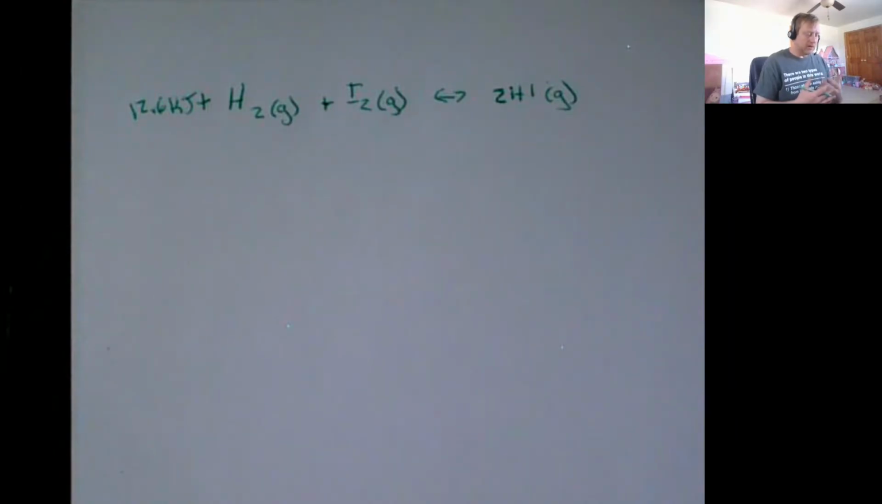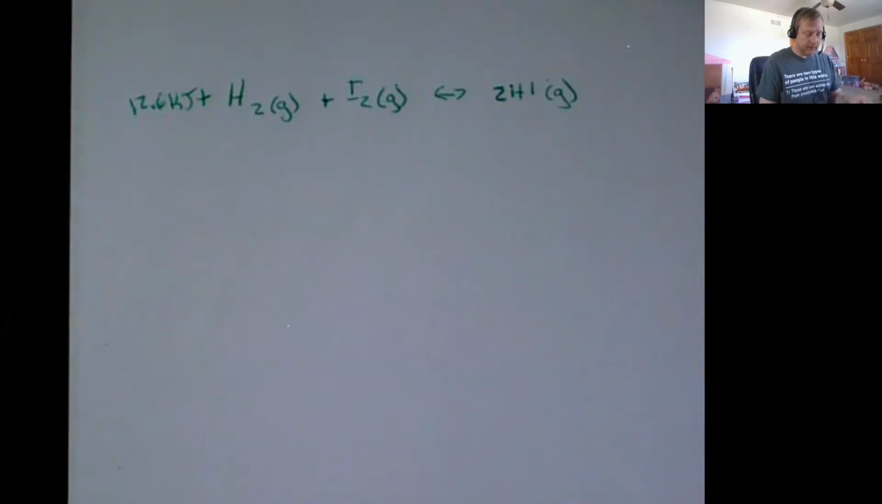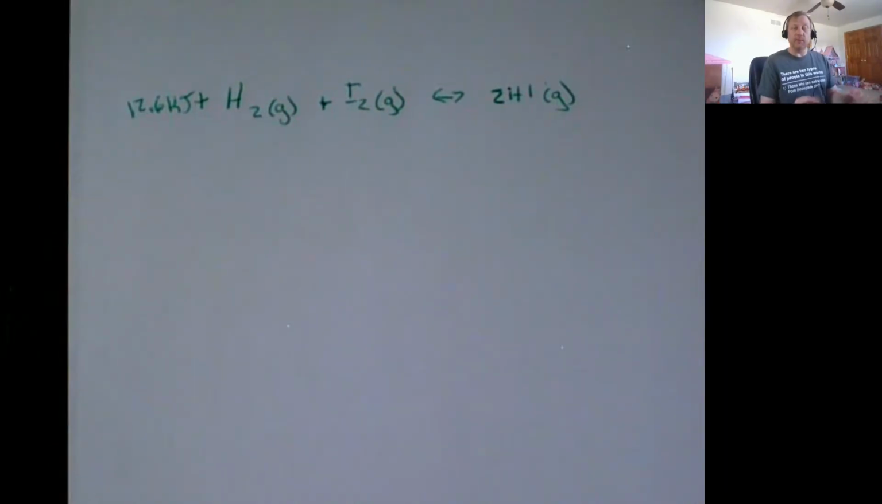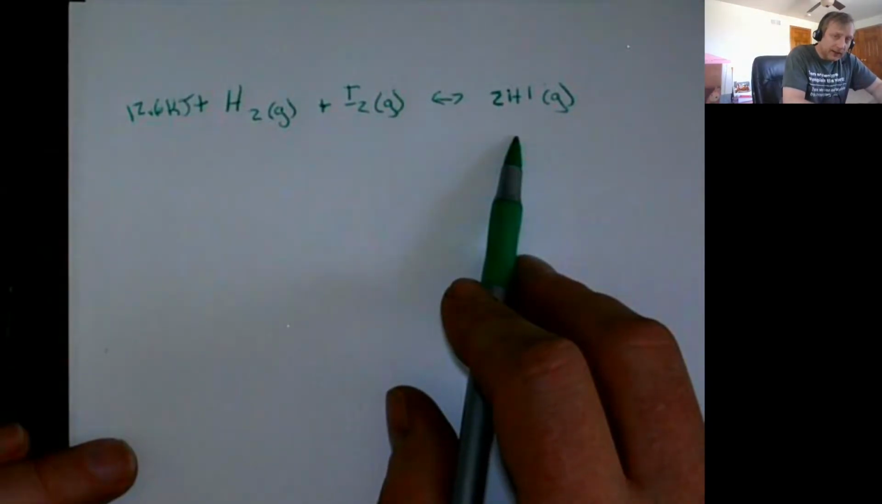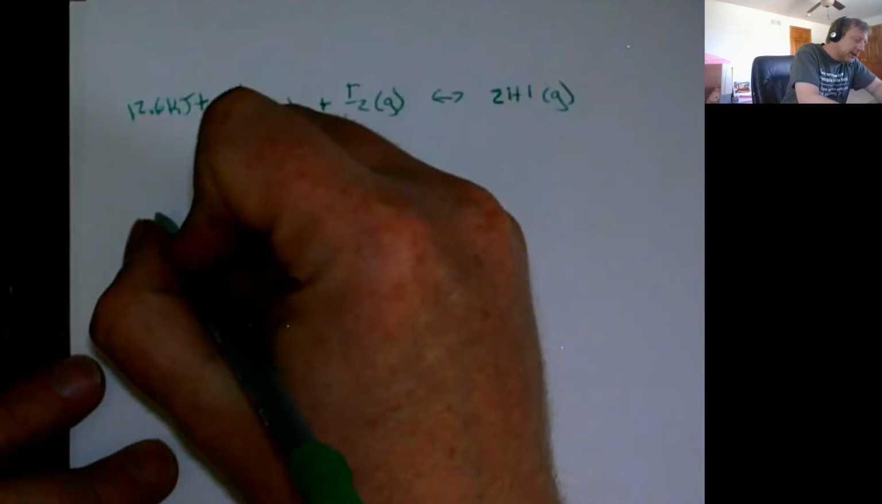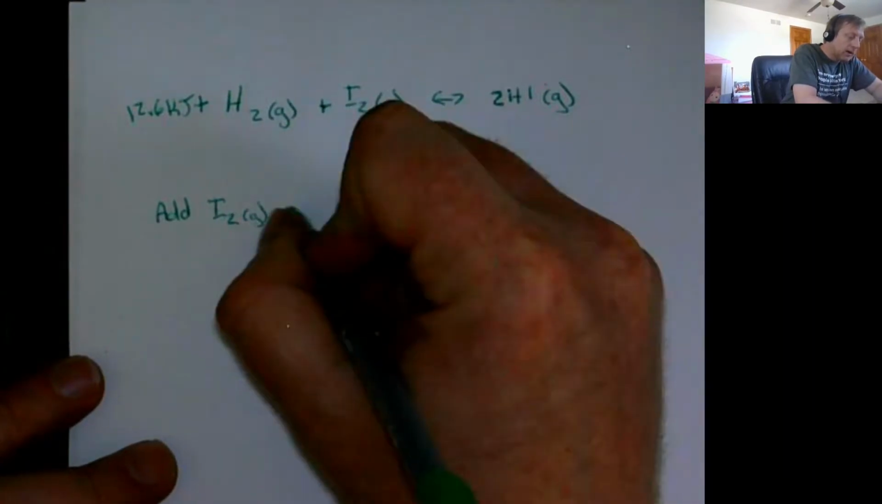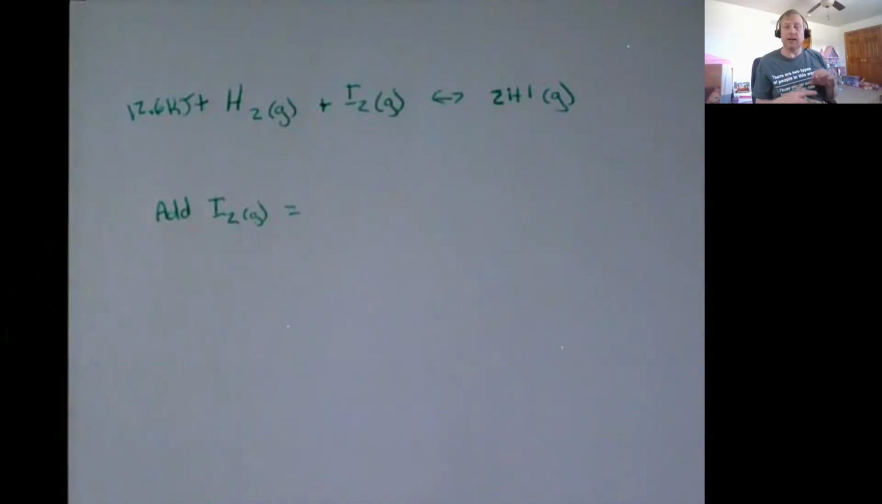And all of this is based on Le Chatelier's principle, which says that if a system is at equilibrium and we stress that system, the system will act to relieve that stress. So if we have this equation that's settled in at equilibrium, and let's say we disturb that equilibrium by adding some iodine, what will happen?